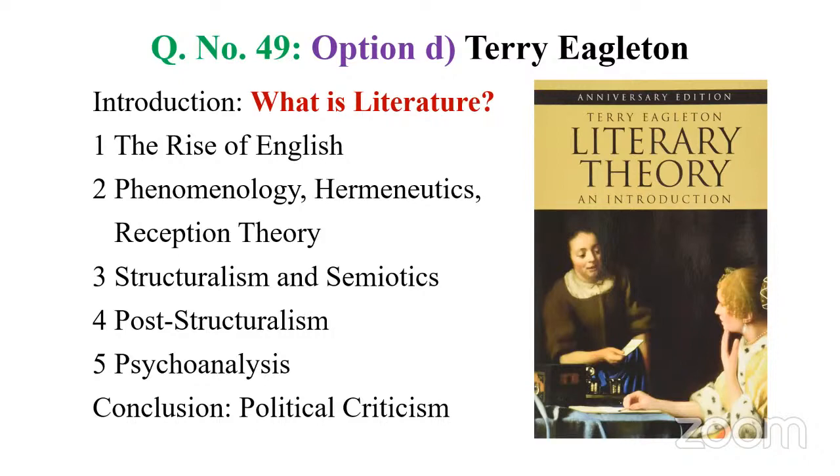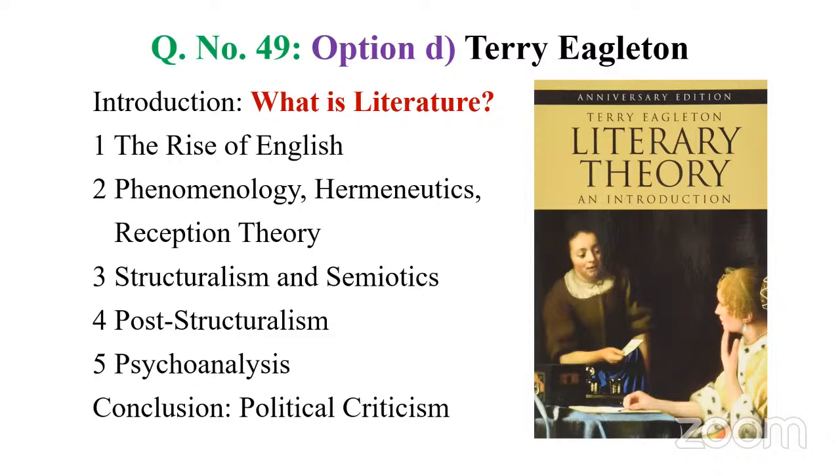Then we have chapter 1, the rise of English. Look at chapter 2, phenomenology, hermeneutics, reception theory. This is a very good essay in the sense he traces how theory evolved. So it started with phenomenology. I mean, individual perception of reality or world. Importance to how a particular individual understands the world. Next comes hermeneutics, all about interpretation, how someone interprets something. So focus is more on the interpreter or an individual, right?